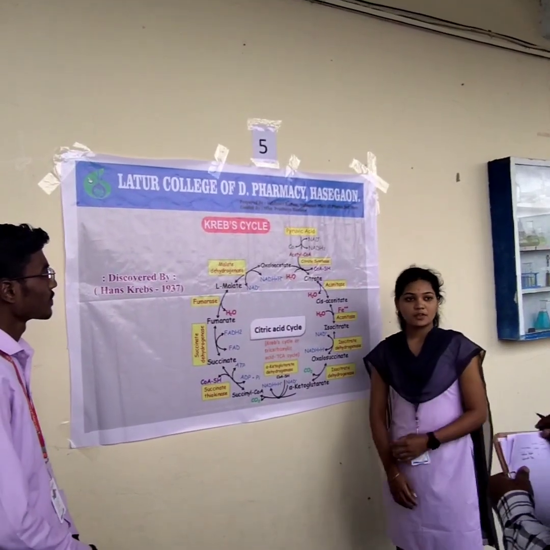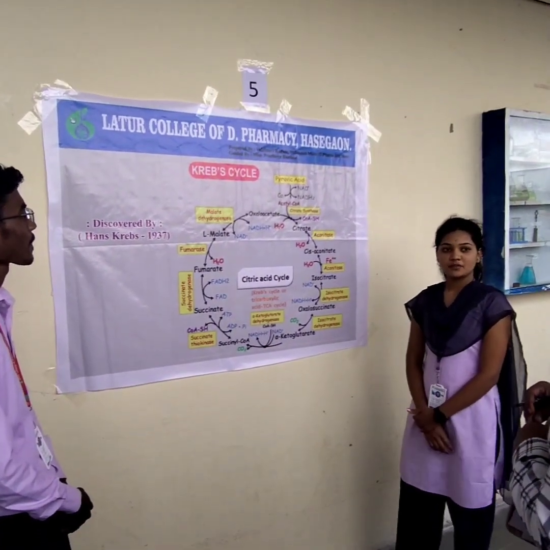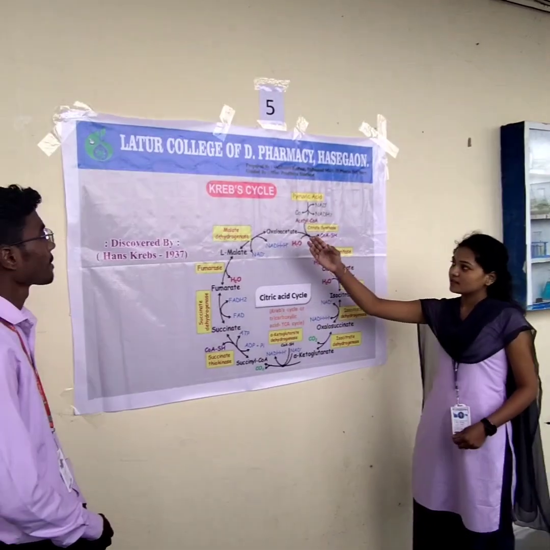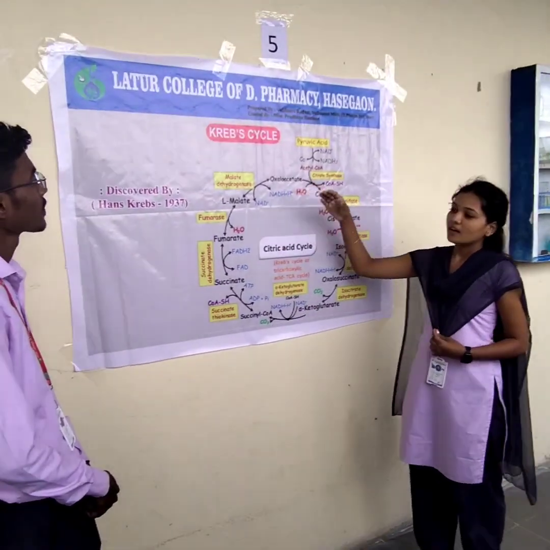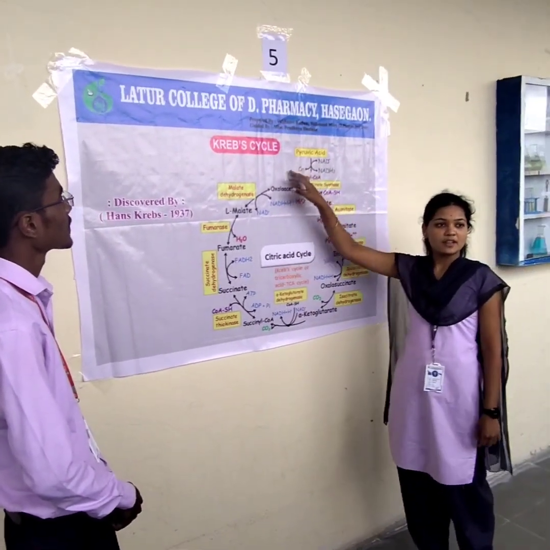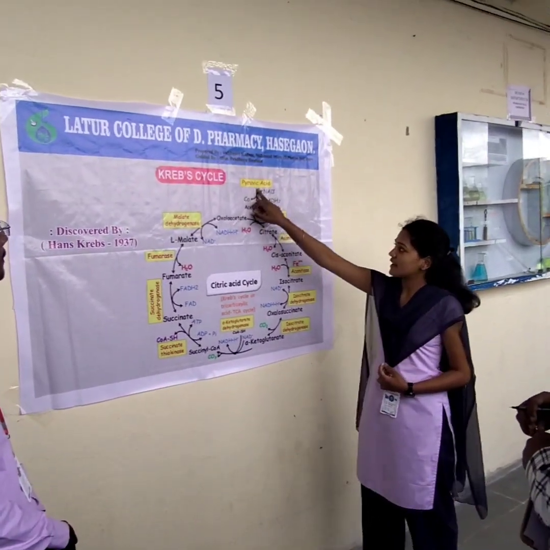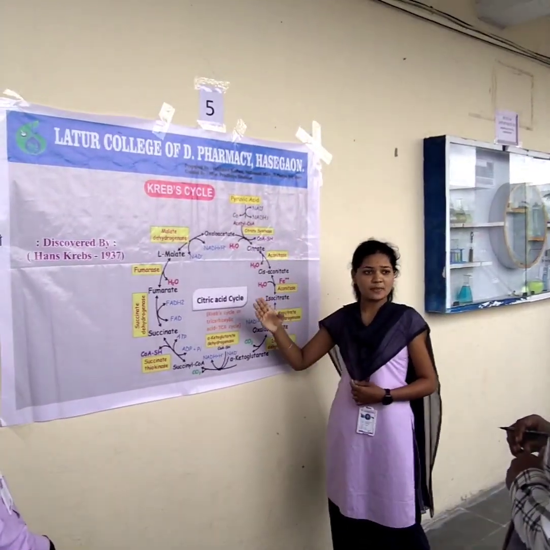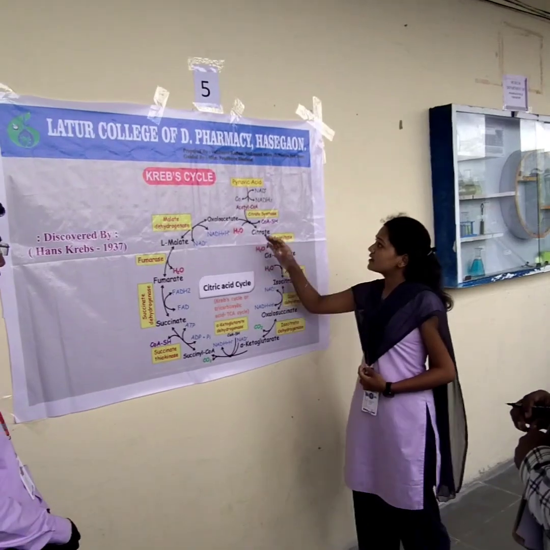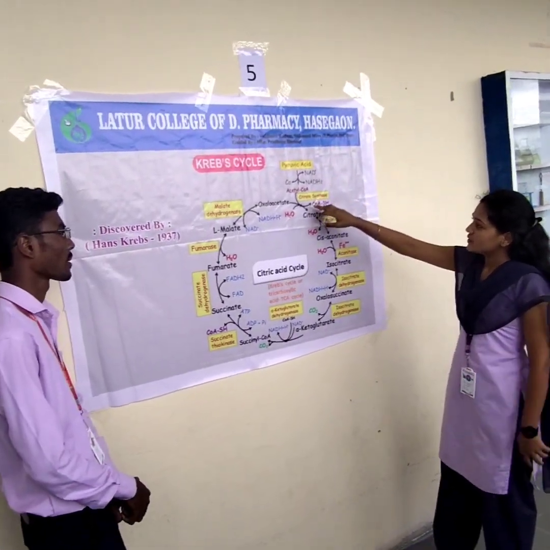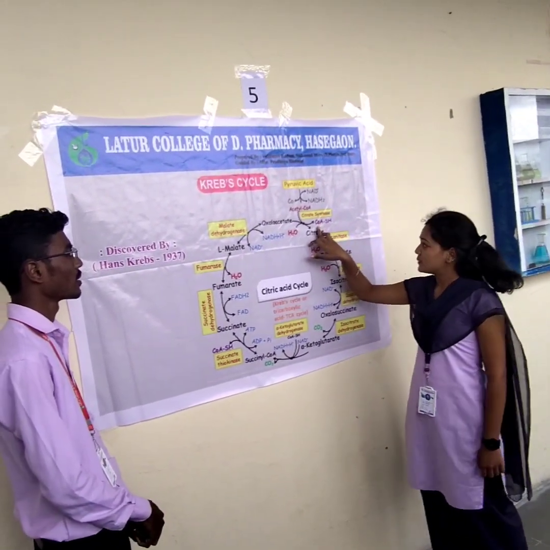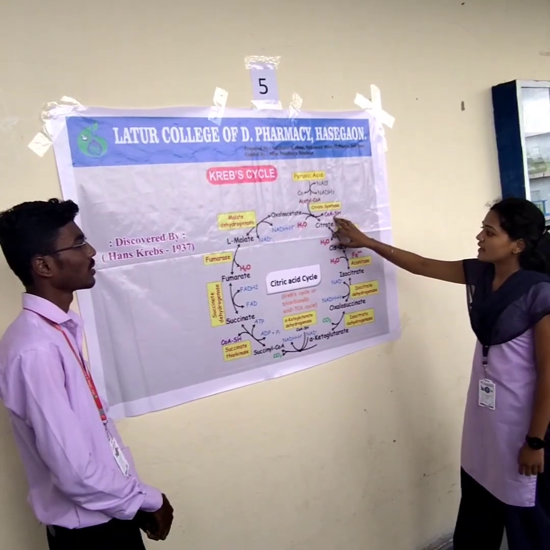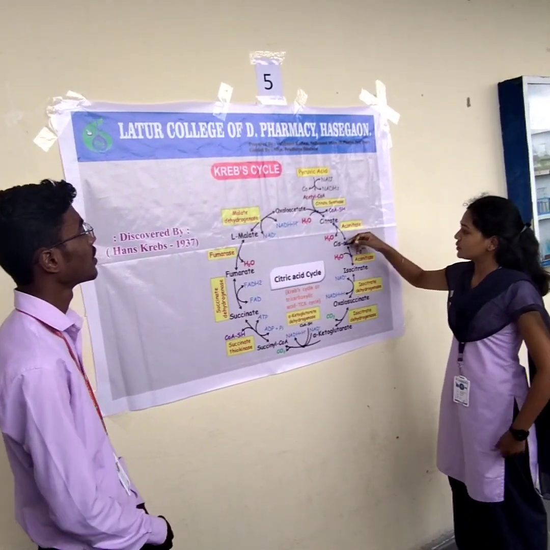First of all, in my presentation of the Krebs cycle, glycolysis is performed to form pyruvic acid, and this pyruvic acid does not participate directly in the Krebs cycle. The pyruvic acid is converted into a two carbon compound, that is acetyl coenzyme A, and this acetyl coenzyme A is converted into